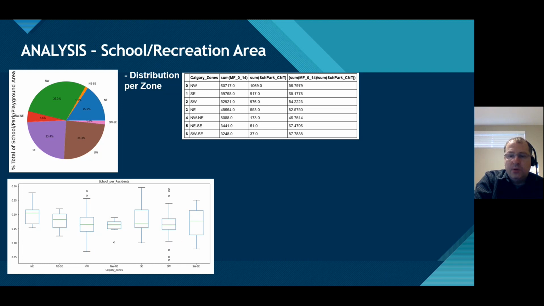Regarding school recreation distribution, the majority are located in Northwest, as we can see on this table here, and also in the pie plot. Divided by the total number of residents in each community, Northeast starts to have the highest average. However, divided by the number of children per total school, the highest number is 82 children per school recreation area in Northeast, as we can see in the table here.